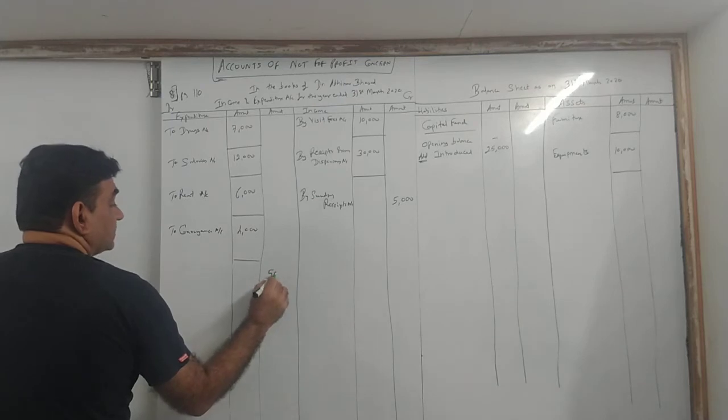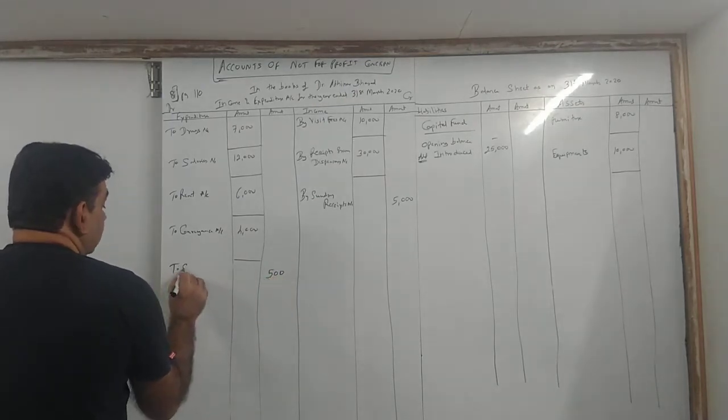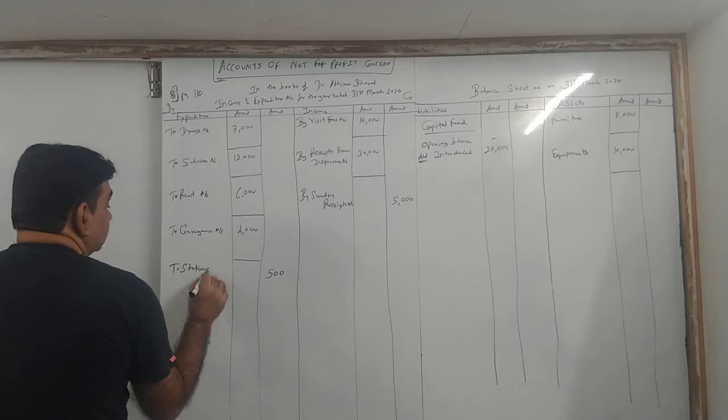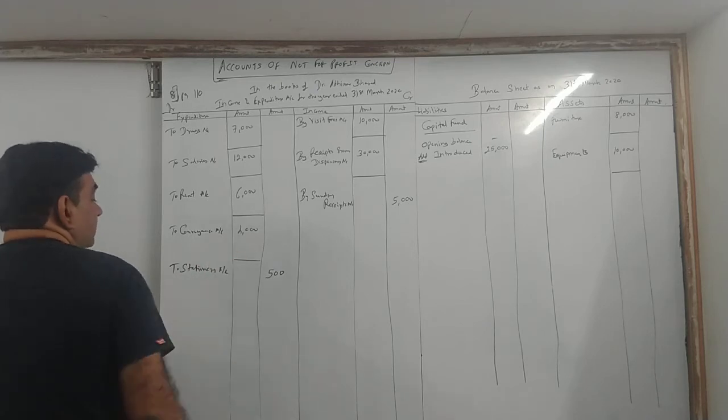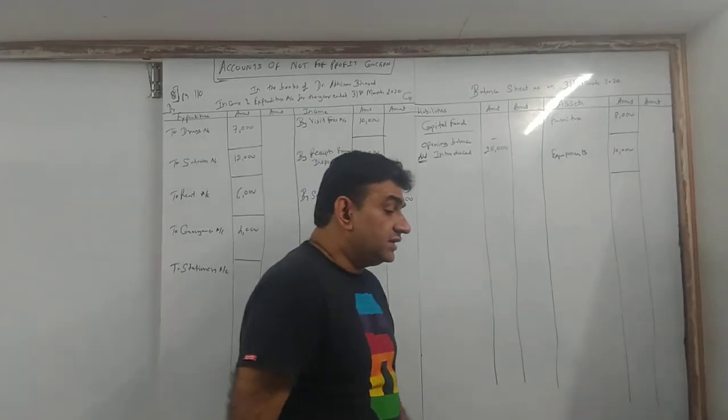So straight away in the second column. Where there are no marks, straight away in the second column. So to stationery account, that is 500.